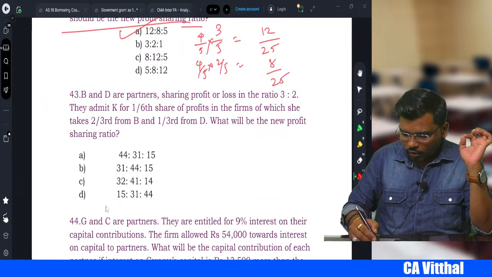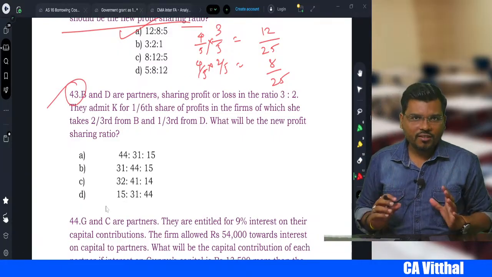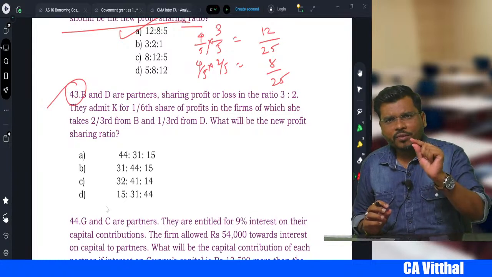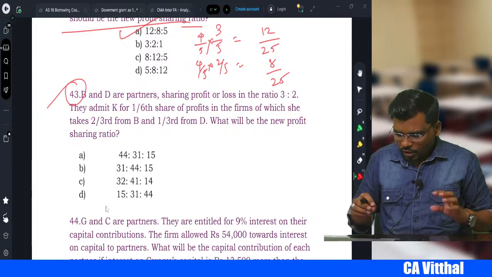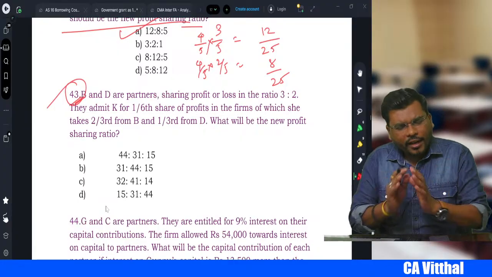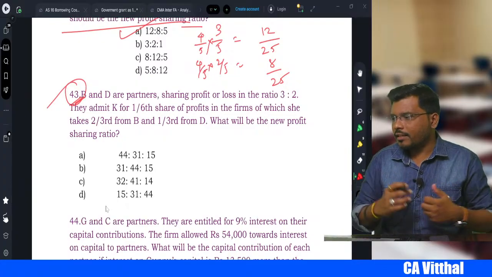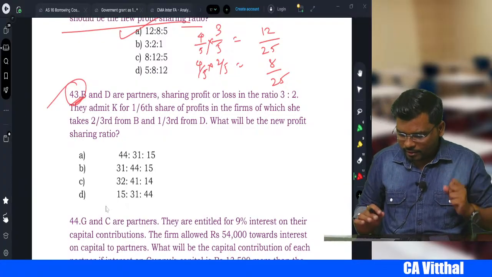Now focus on 43. This 43 is very, very important, right? I will give you 10 seconds. You please try to solve this question number 43. It's a very beautiful sum. Okay? Because the examiner has tested this sum. Many times they have asked this sum.